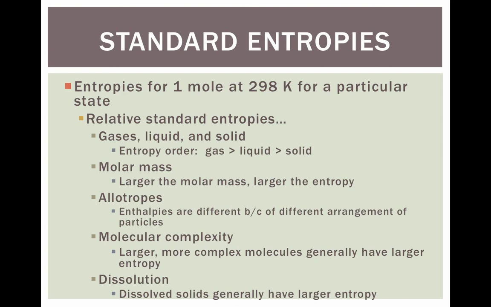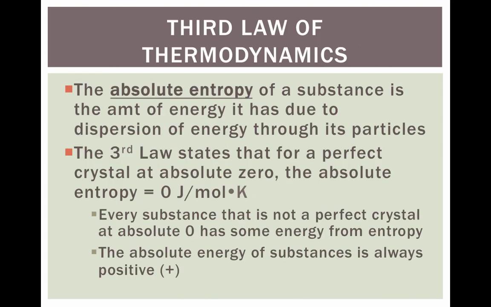Allotropes, remember, are different forms in the same state. The entropies are different because of the different arrangement, things like graphite versus diamond and O2 versus O3. Molecular complexity: the larger the molecule, the more atoms it has, the more entropy it's going to have. And generally, dissolved solids have a larger entropy than the solid form.